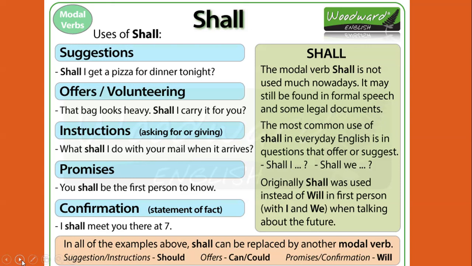In all of the examples above, shall can be replaced with another modal verb. That means it is not compulsory that we are only going to use shall with all these things. We can replace shall with another modal verb. For example, if I talk about suggestions or instructions, we can use modal should. If I talk about offers, we can use modal can or could. If I talk about promises or confirmation, we can use modal will.